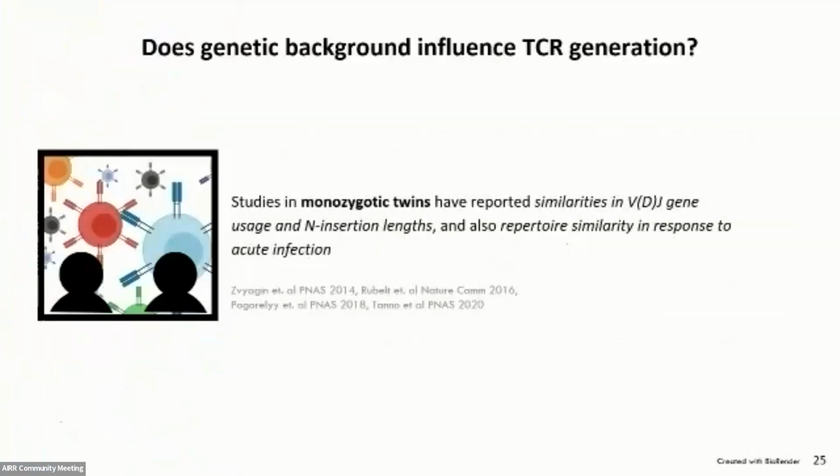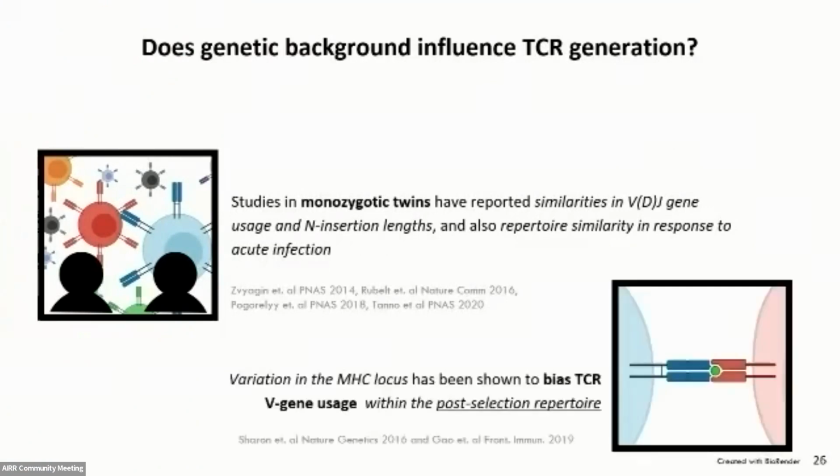Now, there has been a lot of work in this area to explore this relationship between genetic background and how it can influence TCR generation. Studies in monozygotic twins have reported similarities in VDJ gene usage and in insertion lengths, but also repertoire similarity in response to acute infection. Other groups have shown that variation in the MHC locus can bias TCRB gene usage within the post-selection repertoire.